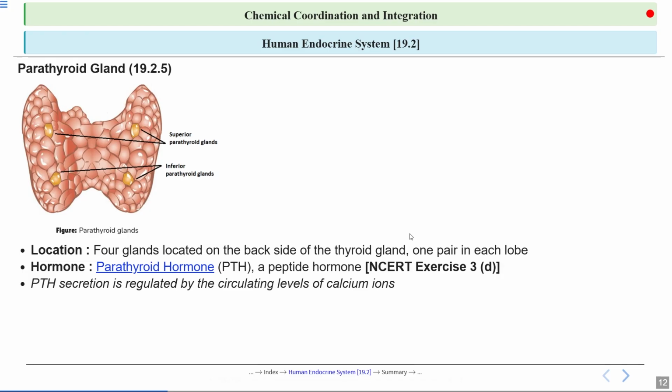This hormone helps increase blood calcium levels by stimulating the release of calcium from the bones, and it increases calcium absorption in the intestines, and it also reduces calcium excretion through the kidney. This regulation overall ensures that the calcium levels remain within the normal range, which is very important for proper nerve as well as muscle function.